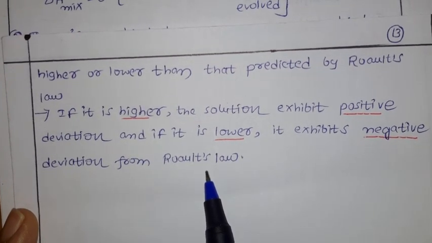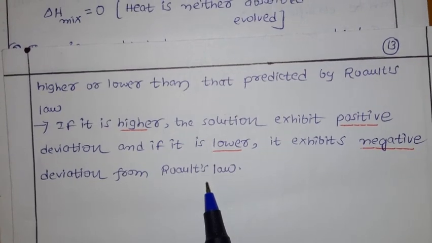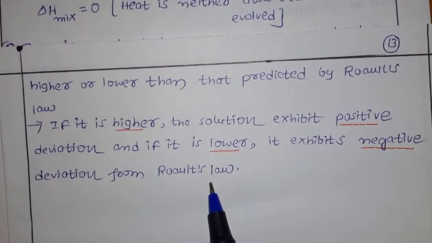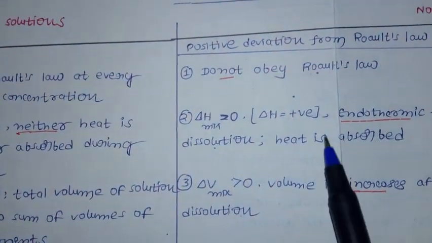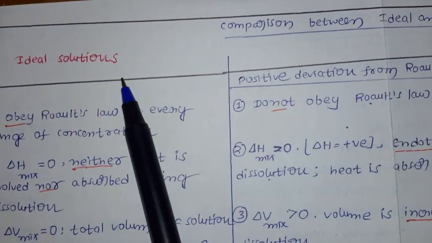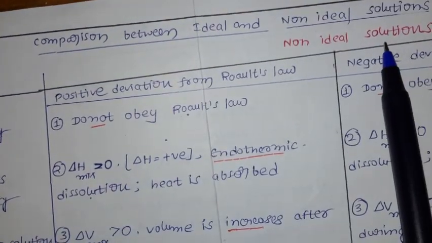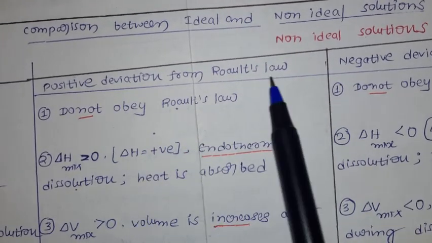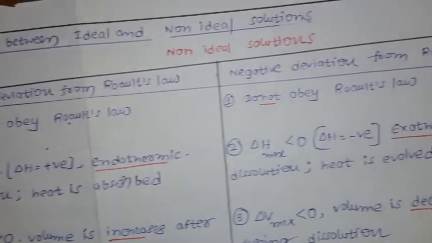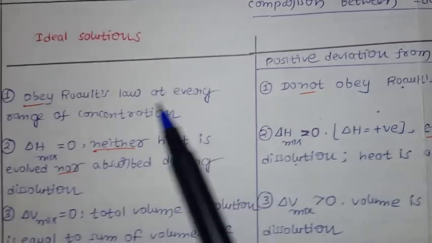I will go into detail again; don't worry, I will discuss this point again. Let us go for the comparison. Here we have ideal solutions and non-ideal solutions, and you can already see this in the notes. We already discussed the non-ideal solution, which has two types: positive deviation from Raoult's law and negative deviation from Raoult's law. Now let us discuss the ideal solution first, one by one.